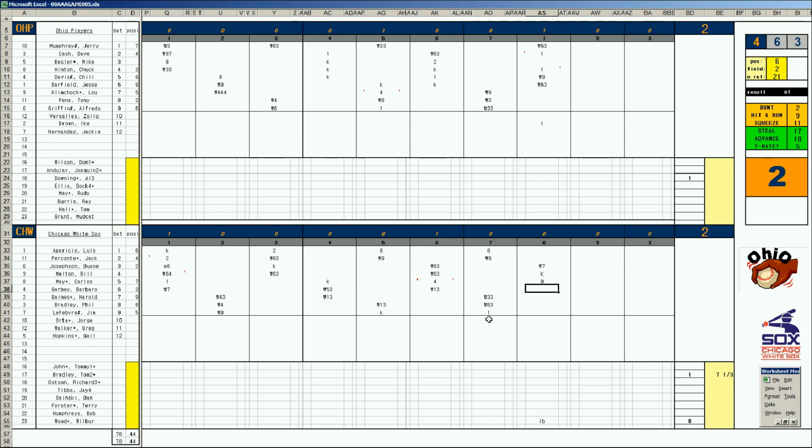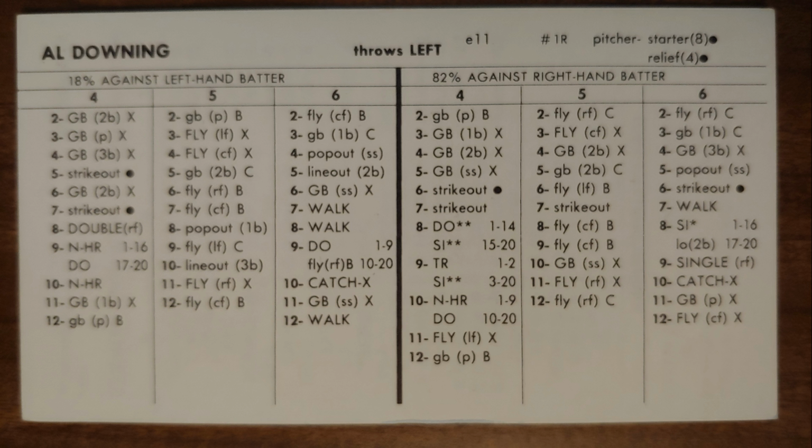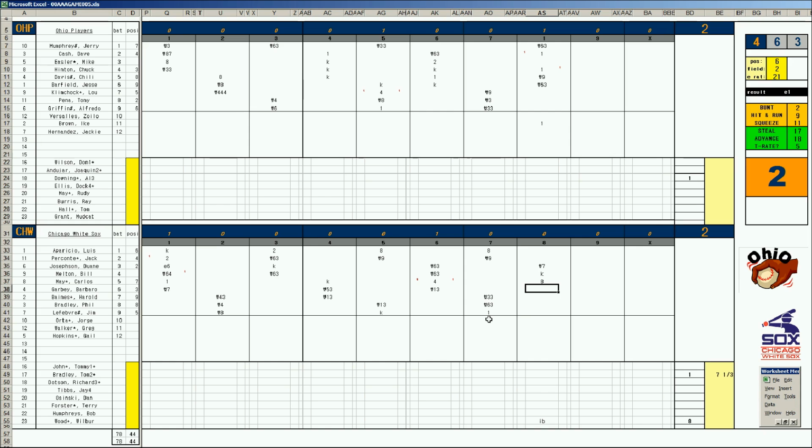Let's show Al Downing's card a second time. You can see on 4 9s against the lefty, a few innings back, Carlos May hit the homer 1 to 16, and against the righty, Barbera Gorbe just hit his triple 1 to 2, single the rest. So he gets the triple that scores a run. A single wouldn't have done it. So huge break for the Chi Sox, getting the runner to score with 2 outs in the 8th, and you got Harold Baines, final batter, but he's left-handed, and Baines pops a 3rd. So it's kind of a tough couple of breaks for Al Downing in this game. He trails 3-2. Wilbur Wood has a chance to pick up the win in the 9th.